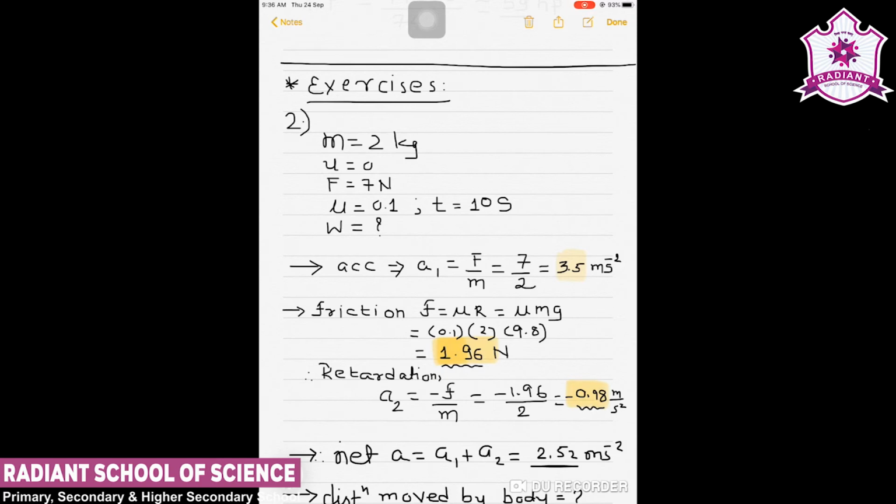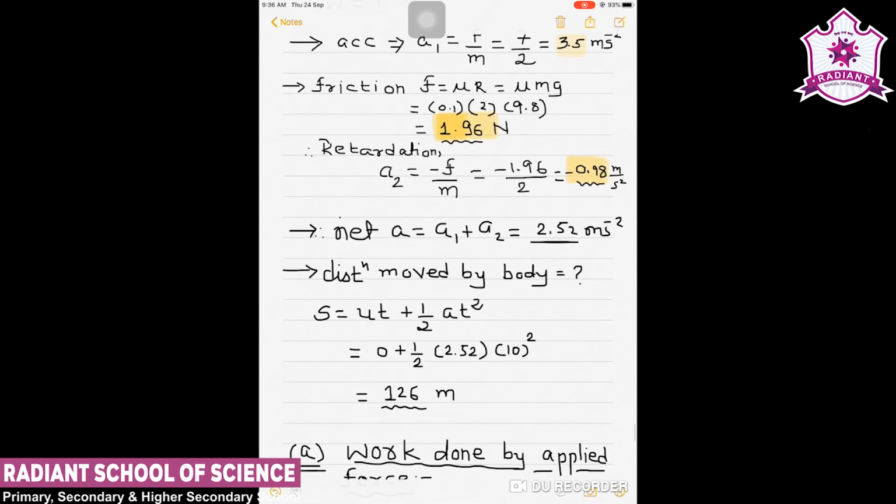Now we want to find out the resultant or net acceleration. To find the net acceleration, we sum up the accelerations, so net acceleration is a1 plus a2. Here we have obtained a1 as 3.5 and a2 is minus 0.98. So we can say that the net acceleration will be 2.52 meter per second square.